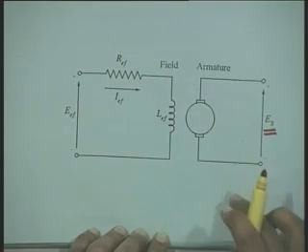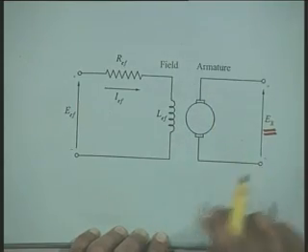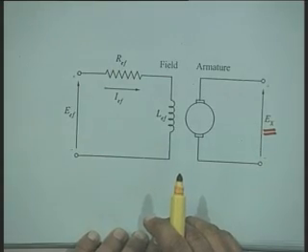Saturation exists in the system. Further, when this DC exciter is loaded, due to armature reaction, the voltage at the exciter terminals will further drop. Therefore, while modeling the DC exciter, we may have to account for two things: one is the loading effect, another is the saturation effect. And in fact, while modeling the DC exciter, we combine both the effects.